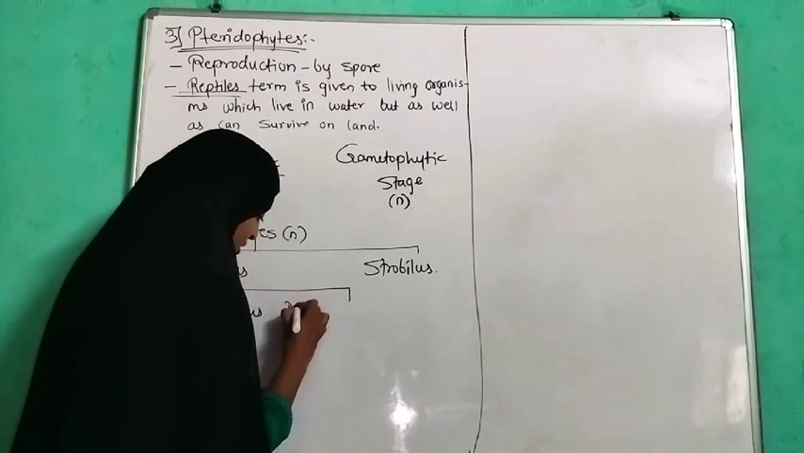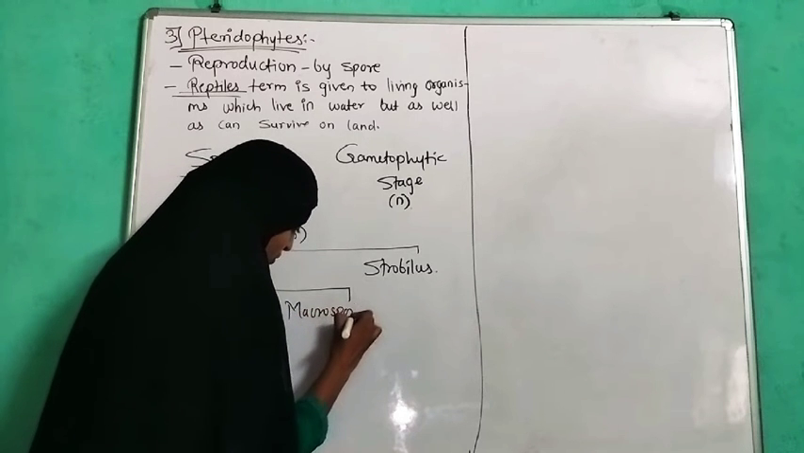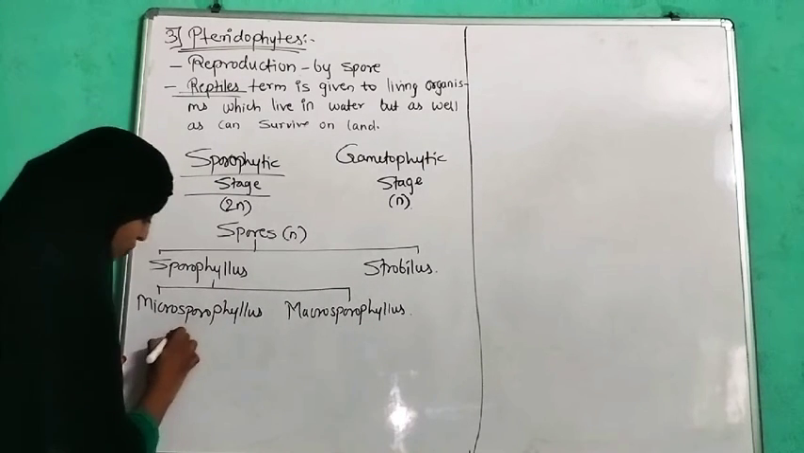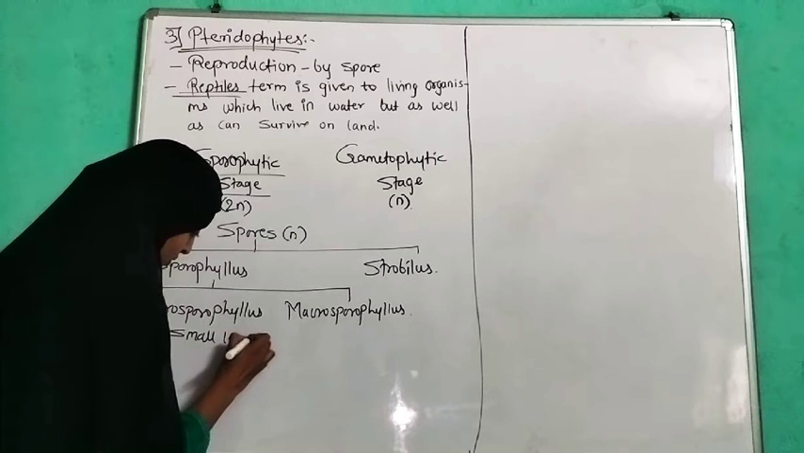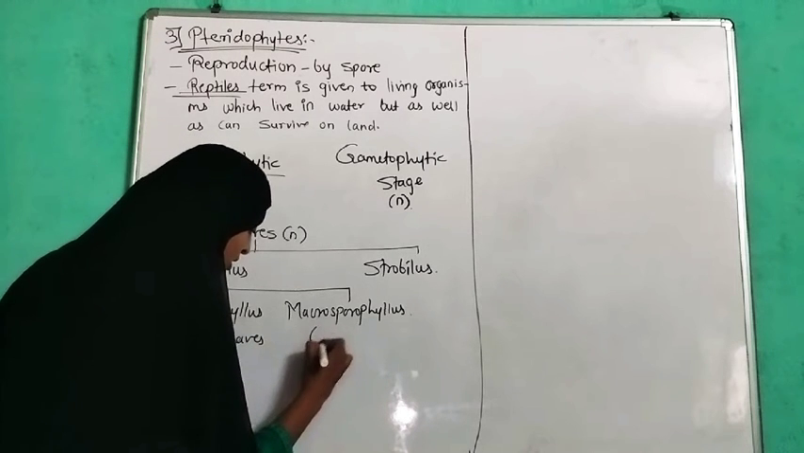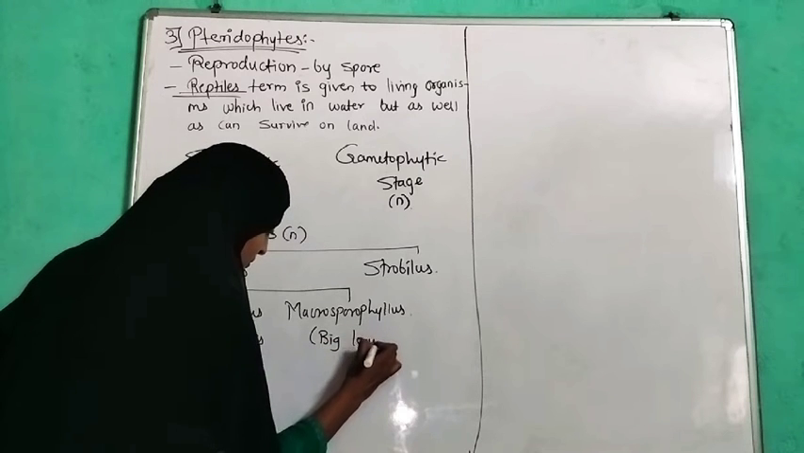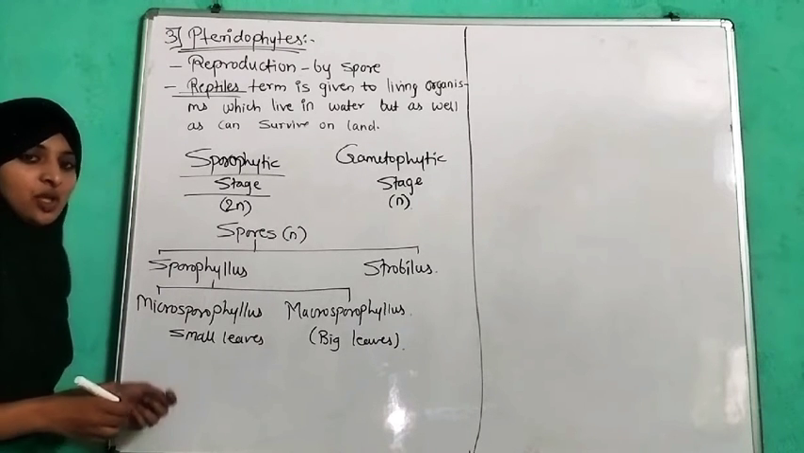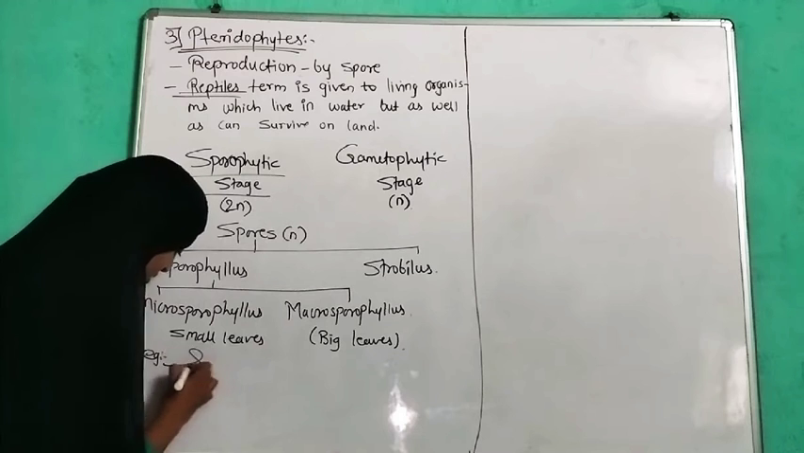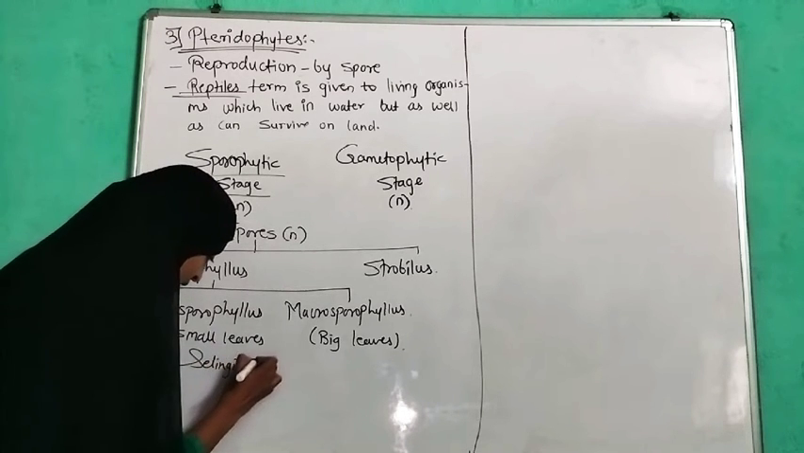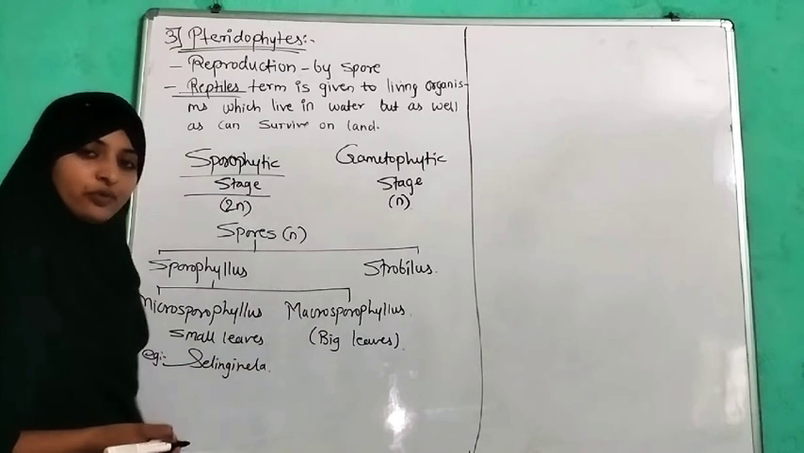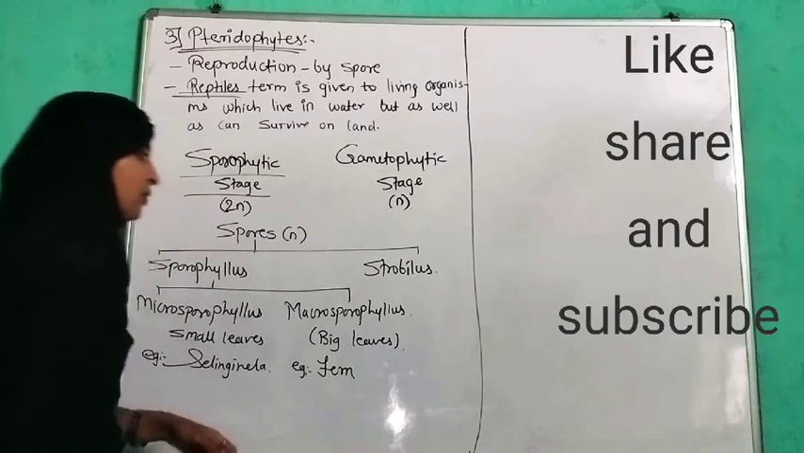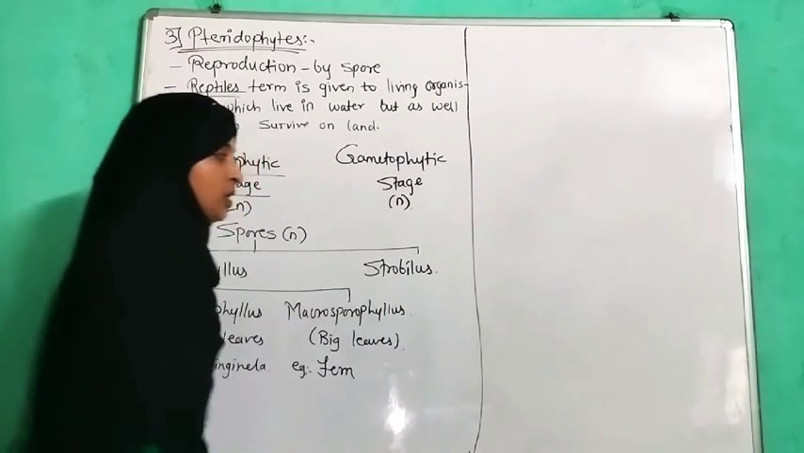Microsporophylls, small leaves, and macrosporophylls, big leaves. For microsporophylls, the example given is Selaginella, and for macrosporophylls, the example is fern.